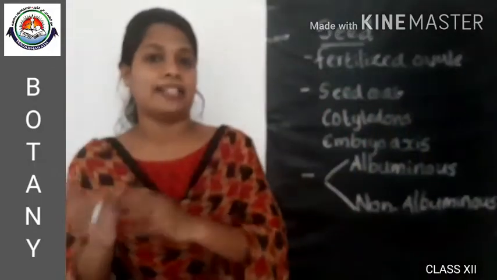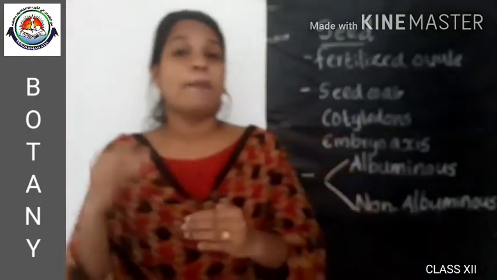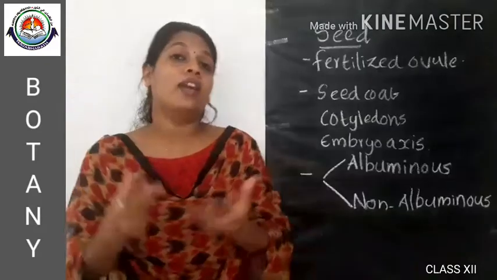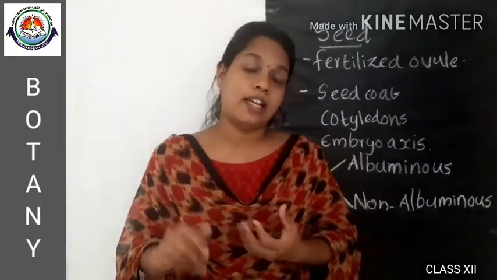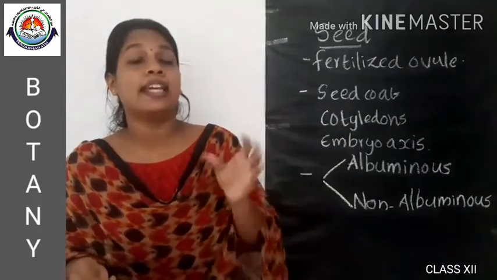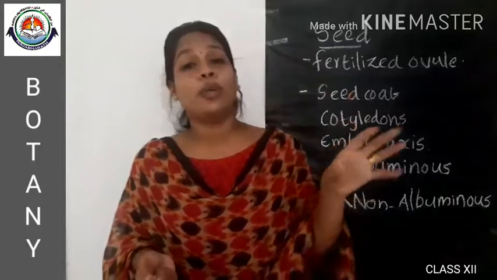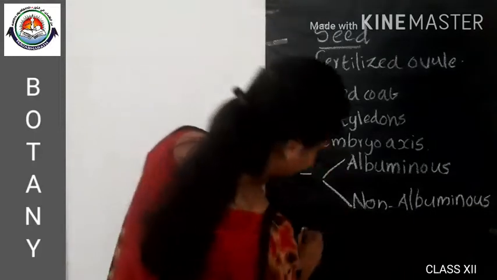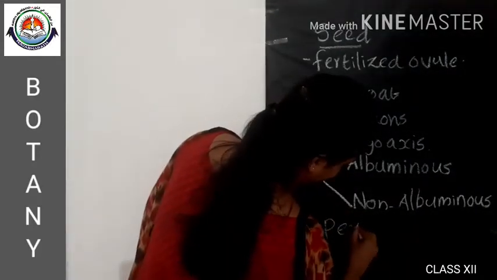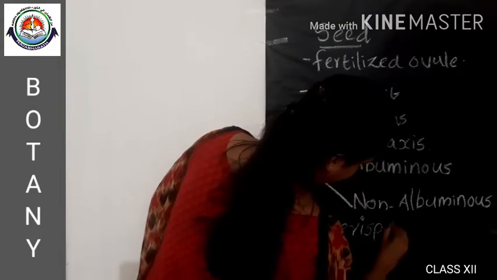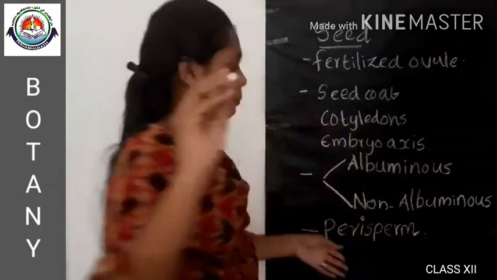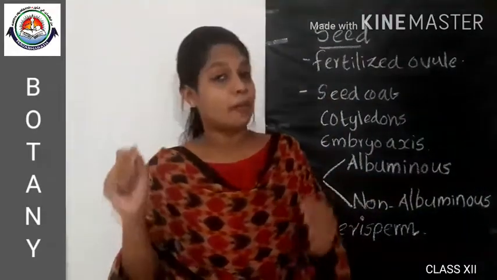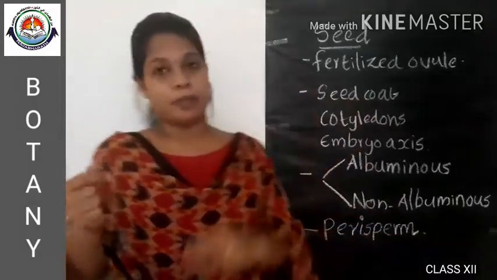And there are some other plants in which persistent nucellus is present. As we know, the ovule of the flower contains nucellus. So that nucellus is persistent in some cases, that is, the residual nucellus is seen. That is called perisperm. Perisperm is the persistent residual nucellus found in some seeds.